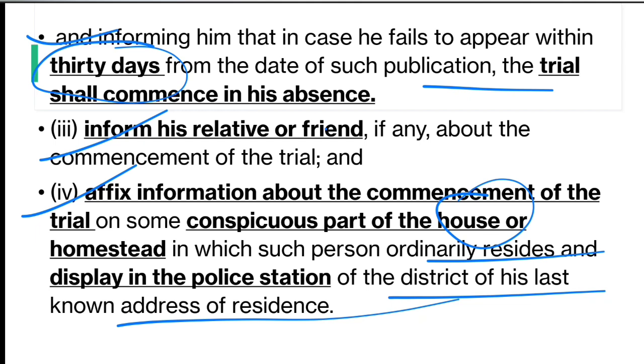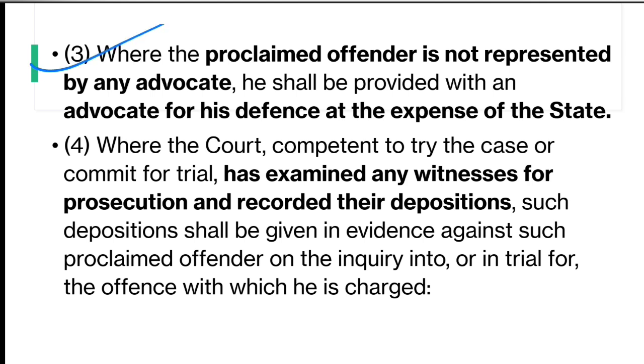So here, before commencing the trial, this procedure also has to be opted. Then subsection 3 says, where the proclaimed offender is not represented by any advocate, when he is not represented by any advocate, he shall be provided with an advocate for his defense at the expense of the state.